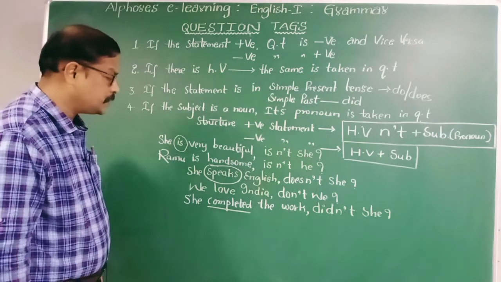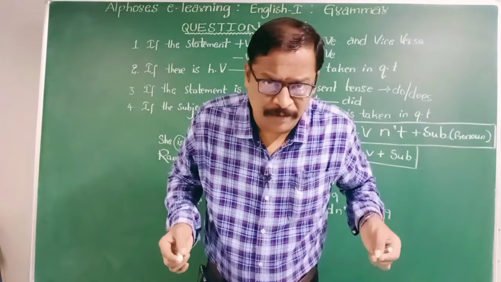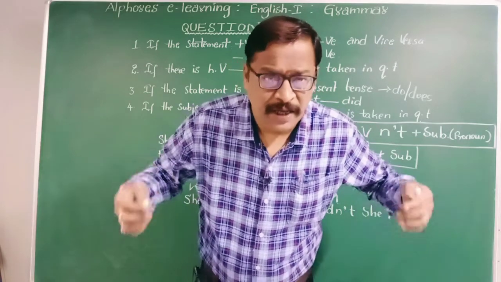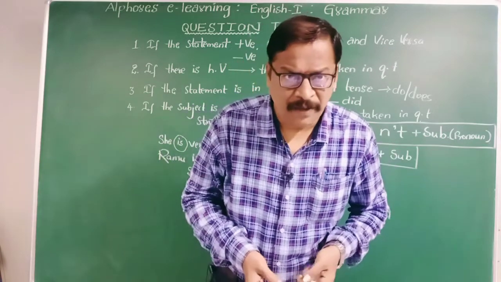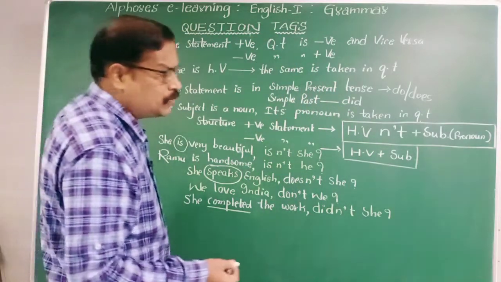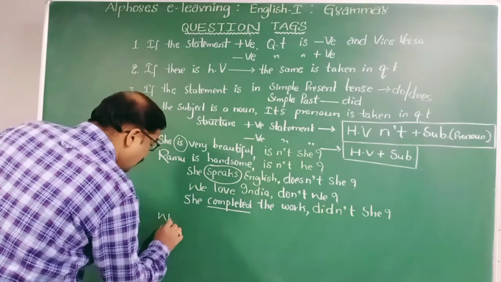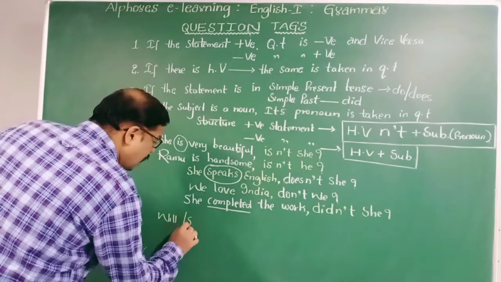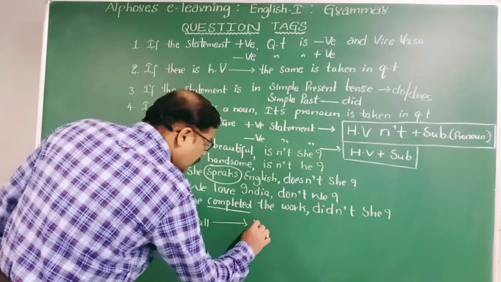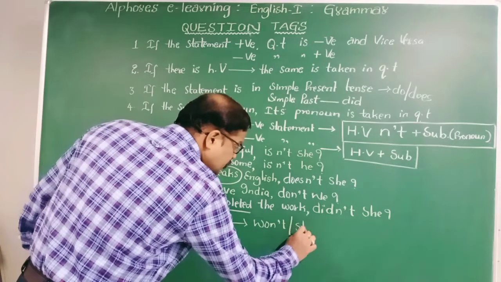Okay, dear students, if the helping verb is a modal auxiliary, then how can we write? For example, you take will. If it is will or shall, we take won't or shan't.